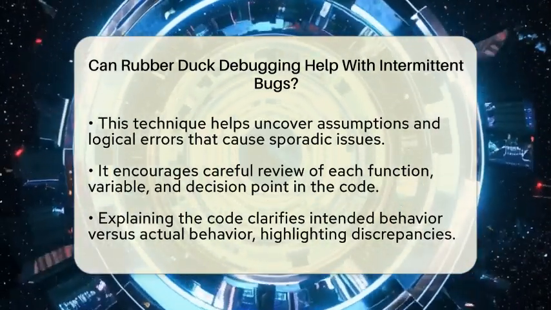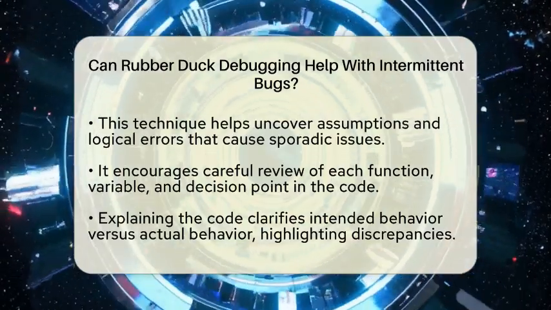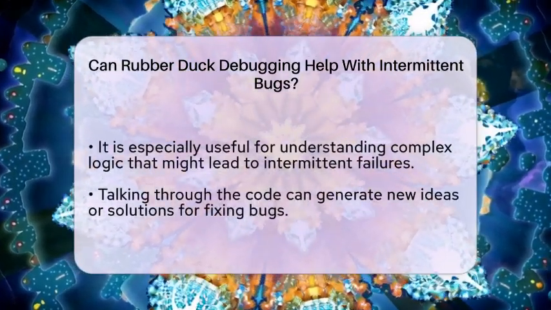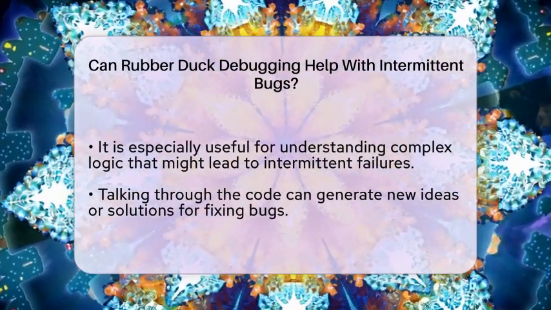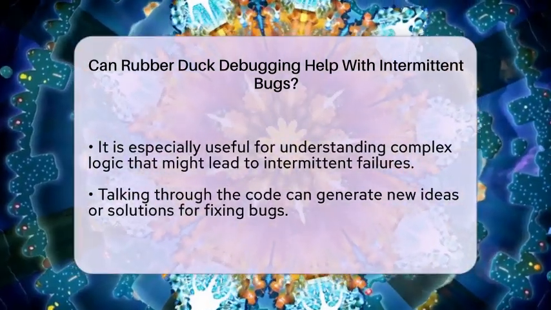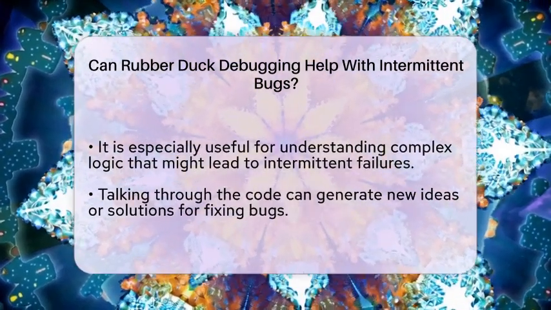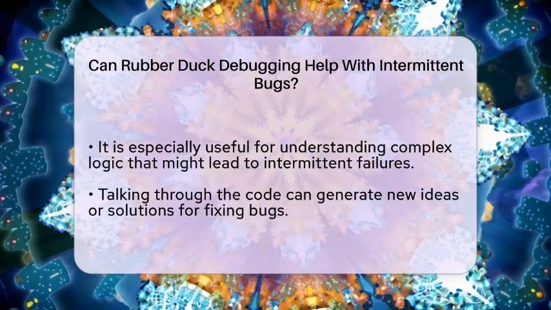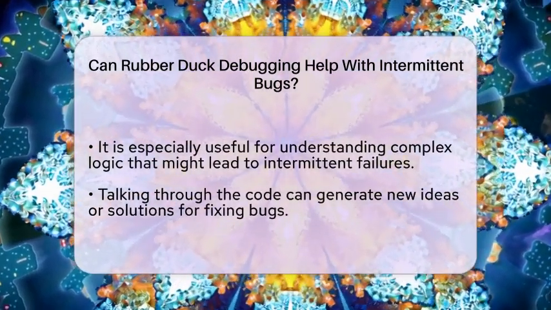For example, if a variable is supposed to reset after a certain event but doesn't, explaining your code might make that clear. This method is especially useful for understanding complex logic that might cause sporadic failures. It also helps you communicate your thought process clearly, which can lead to new ideas or solutions.